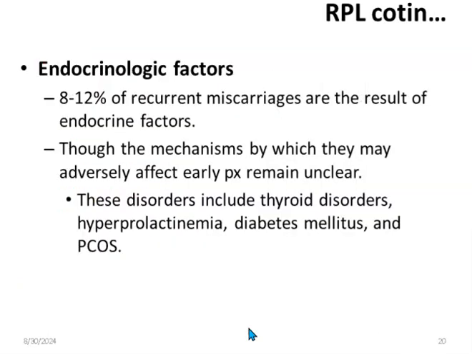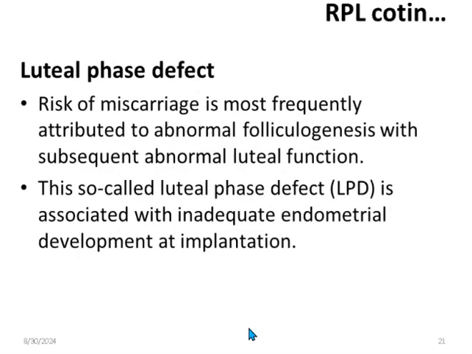Other things which can lead to recurrent pregnancy loss include endocrine factors. Around 8 to 12% of patients with recurrent miscarriage have endocrine disorders, which include thyroid disorder, hyperprolactinemia, diabetes mellitus, or polycystic ovarian syndrome. Luteal phase defect.